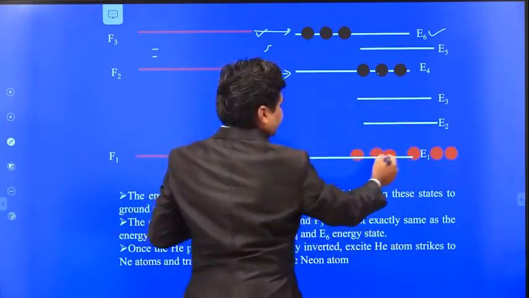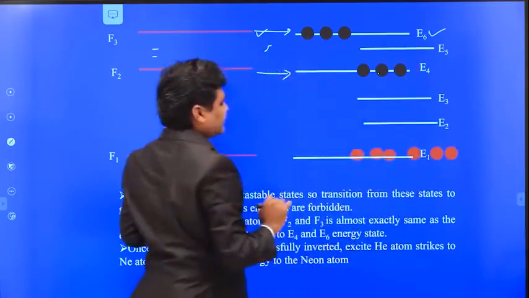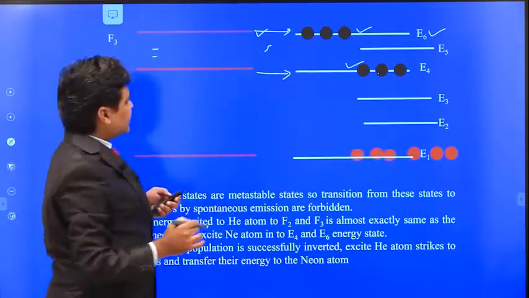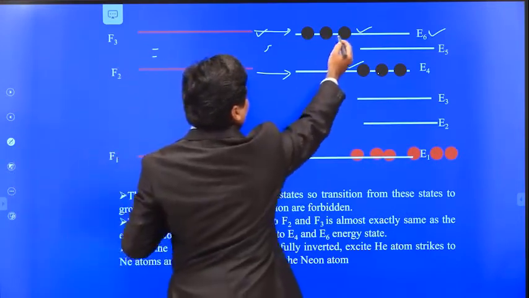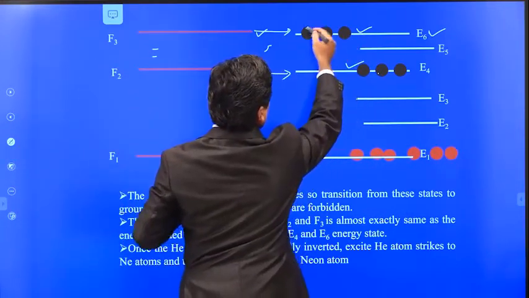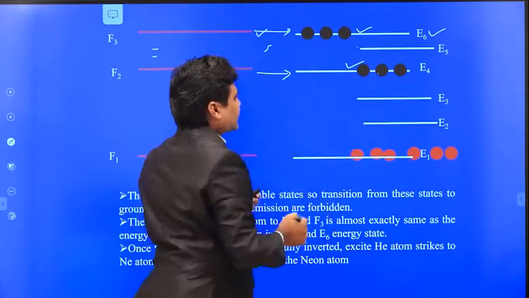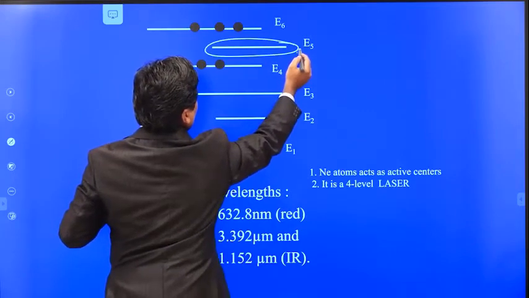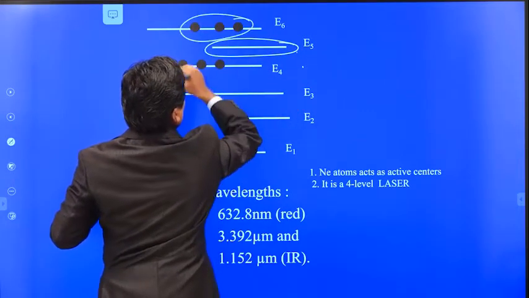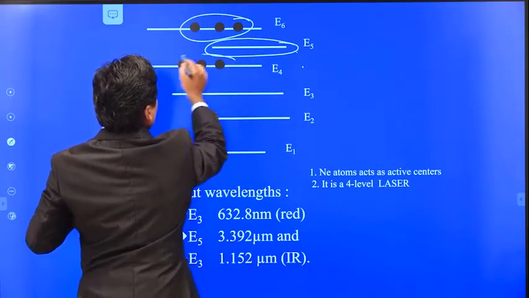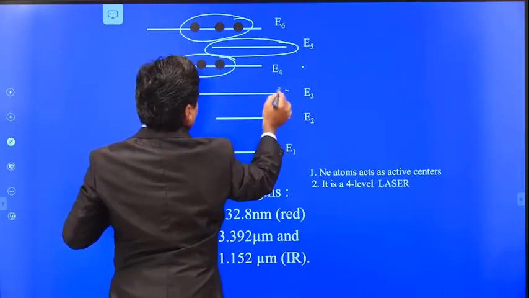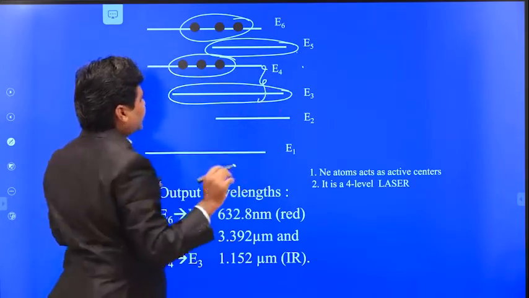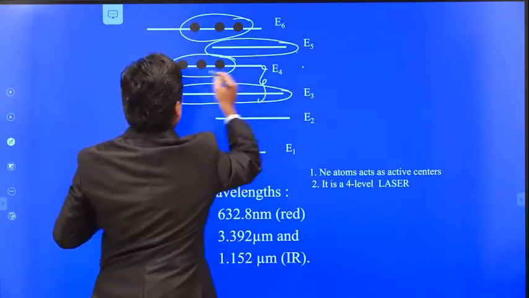Here this is a neon atom having six energy levels. E6 and E4 are the metastable states, so atoms will stay here for a long time. Population inversion is achieved because there are no atoms in the E5 level while there are neon atoms in the E6 level. In a similar way, E4 is metastable, and since there are no atoms in the E3 level, population inversion is achieved between E6 and E5, E4 and E3, and E6 and E3.